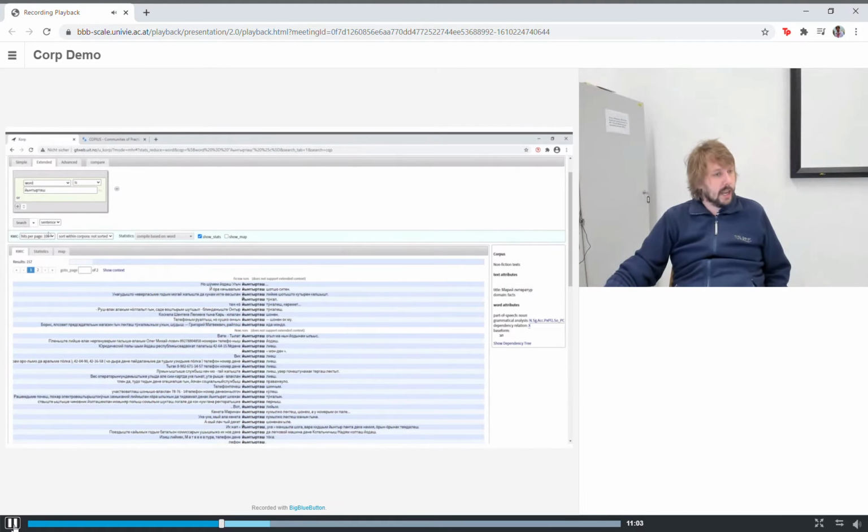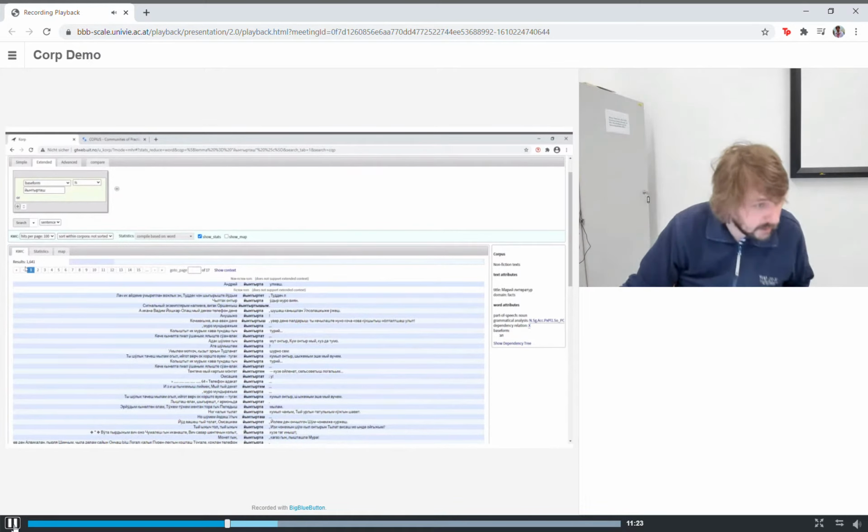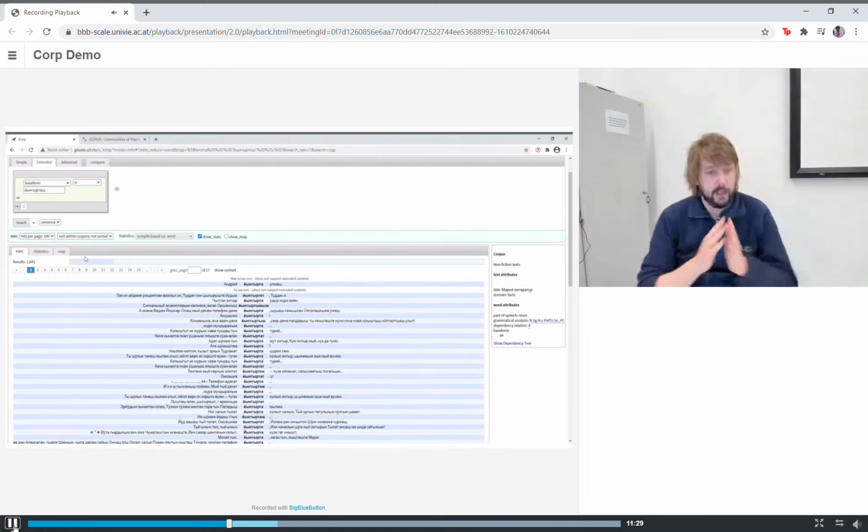So now, rather than saying word is yingirtash, let's go back to saying the base form is yingirtash. And now I'm going to find all inflected forms of it, and suddenly I have 1,641 hits of this.